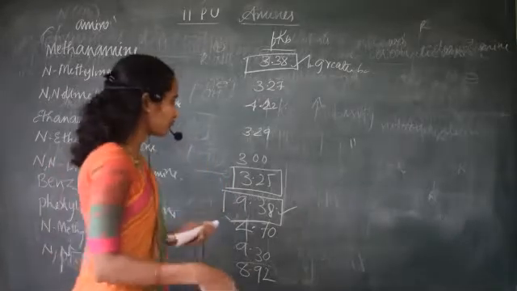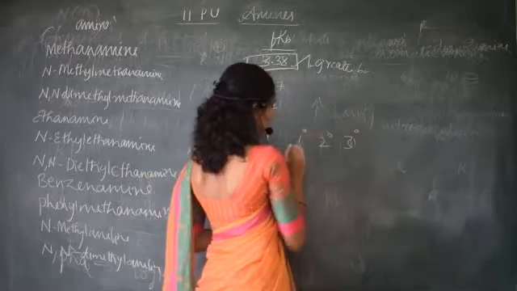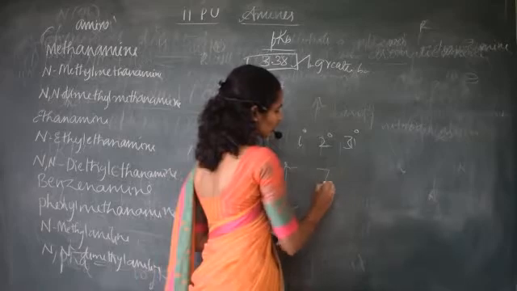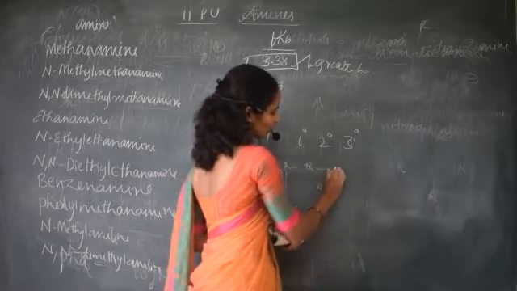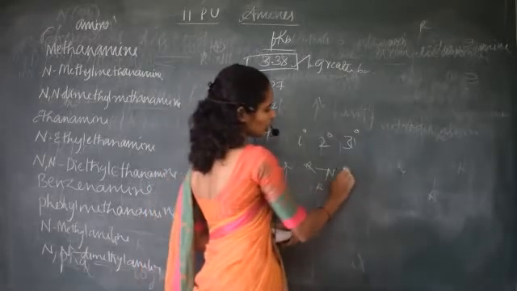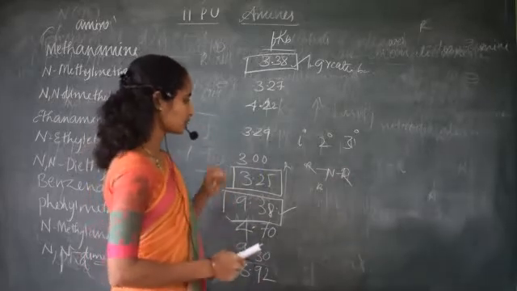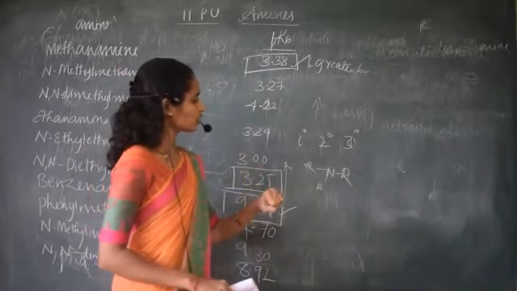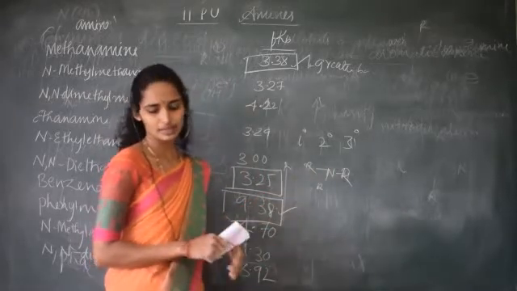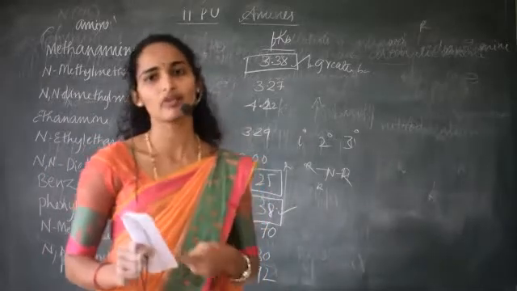Or else, if you compare primary, secondary and tertiary amine, in primary amine you can observe only one alkyl group. In secondary amine you can observe two alkyl groups and N and here H, right? In tertiary, all hydrogen atoms are replaced by alkyl groups. Hence, in gaseous state you can observe greater basic strength in tertiary amines, but it is not the same in aqueous solution.